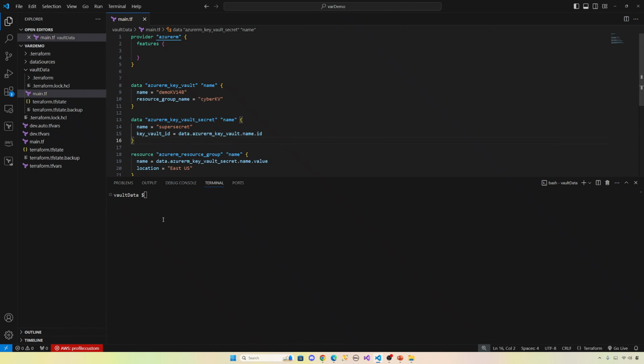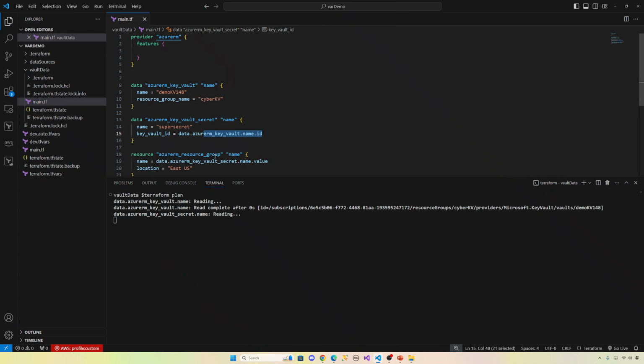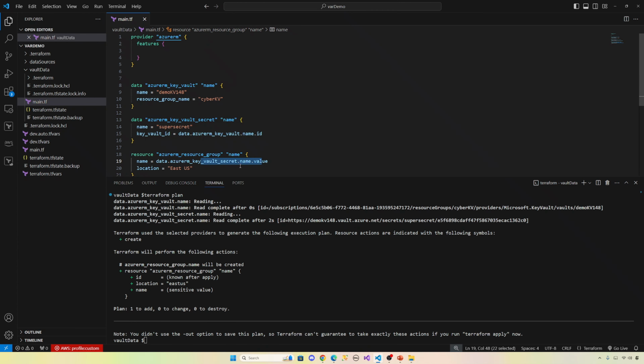So let's save it and let's do Terraform plan. So Terraform plan will go to the key vault, go inside the secret, get all the data and provide this data to right here. Now see, it's East US and the name is sensitive because we are pulling from key vault.